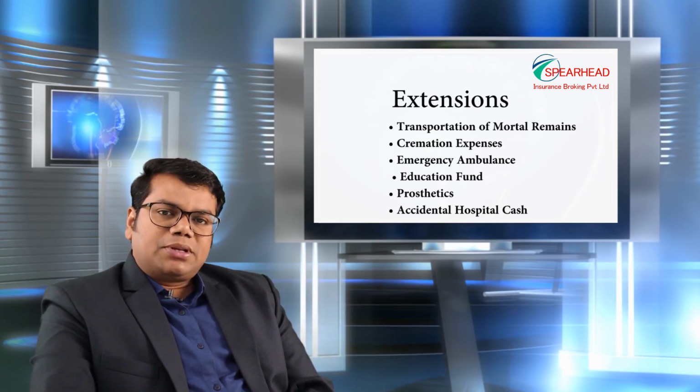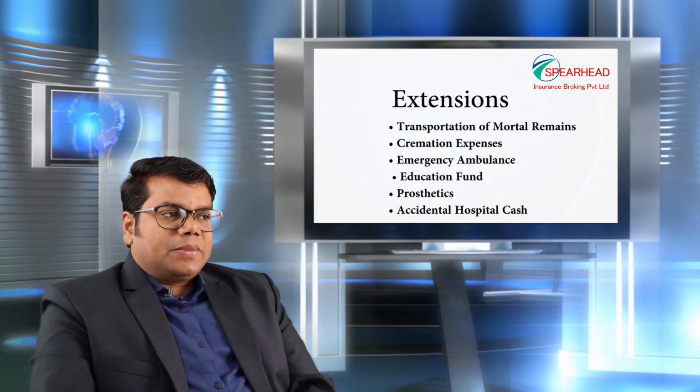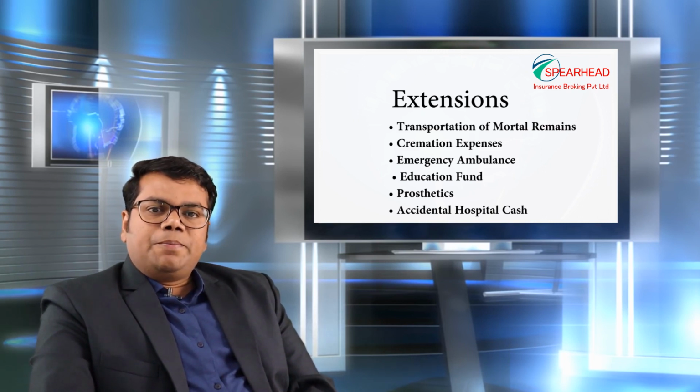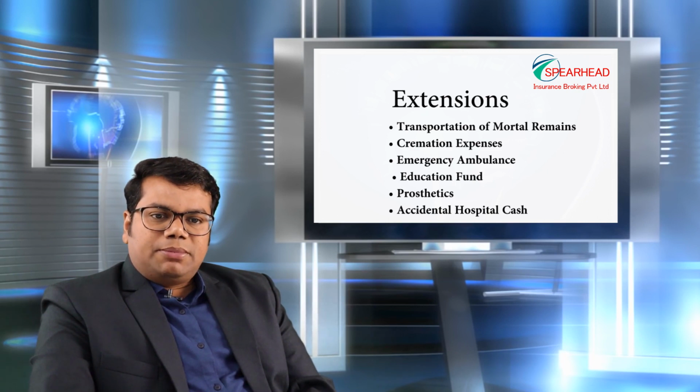It could be a lump sum amount, or a percentage of the sum insured, or any specified amount for the next 2 years or 5 years, depending upon the policy structure. And cost of prosthetics, or any other additional supports given post an accident, are also covered up to the mentioned sublimit.